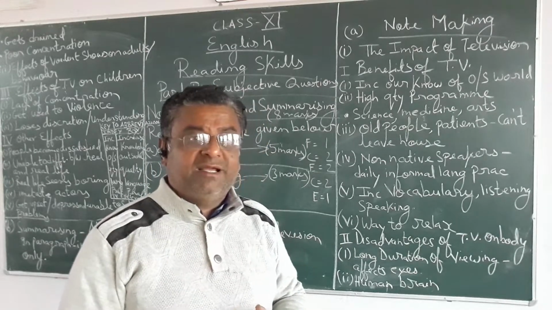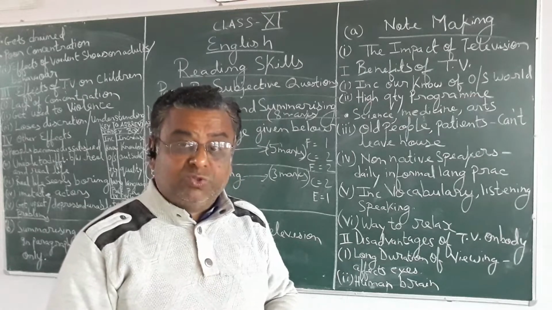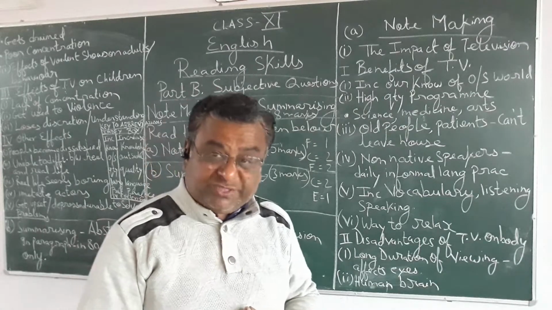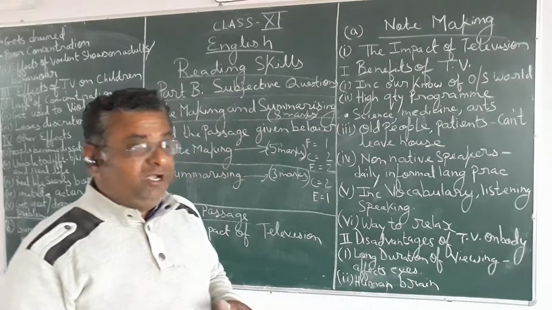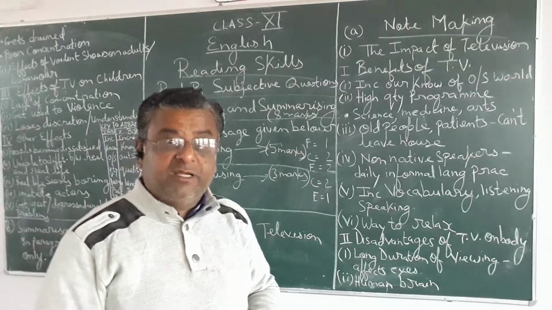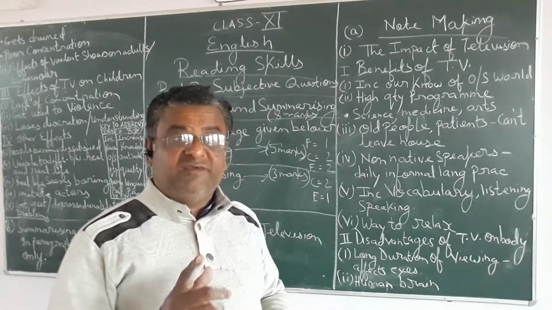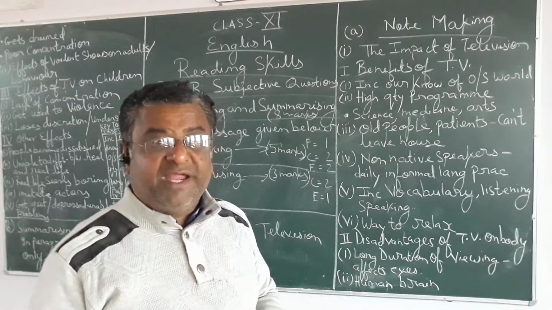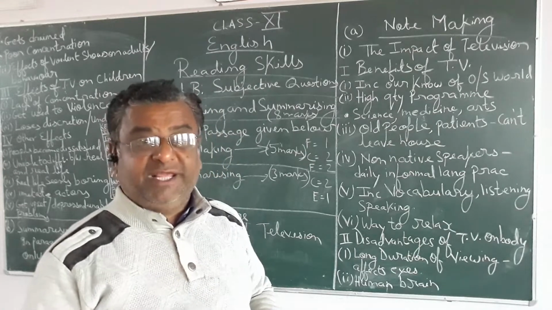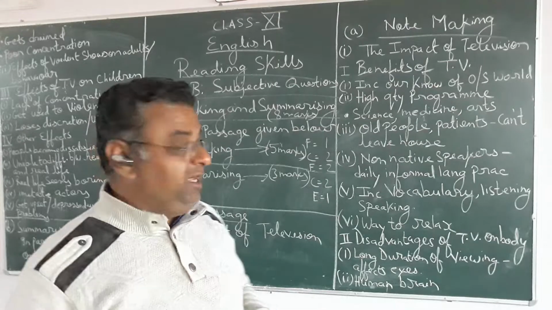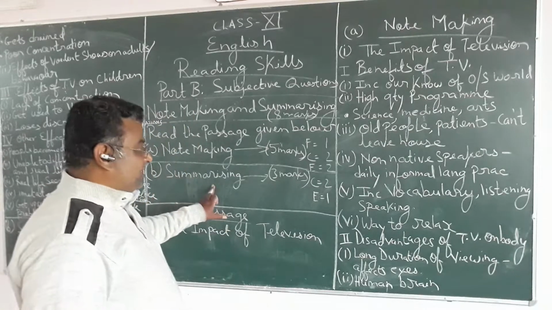That is known as precise writing, also called précis writing, or abstraction. Always remember you have to write in 80 words only in a paragraph. That is known as summarizing.